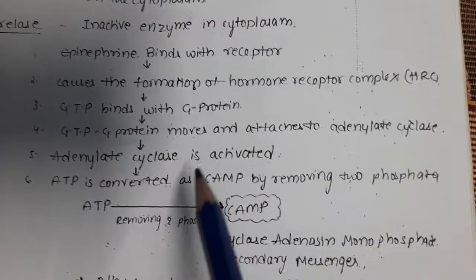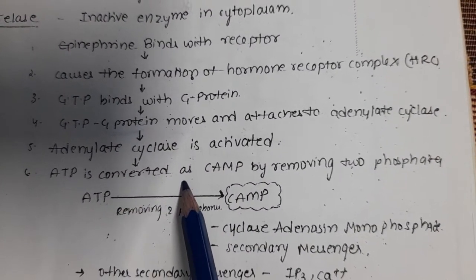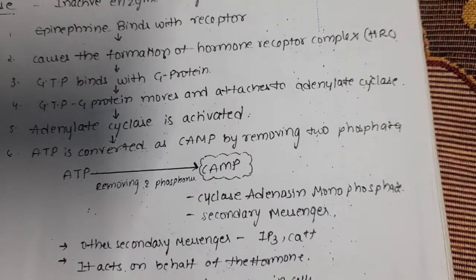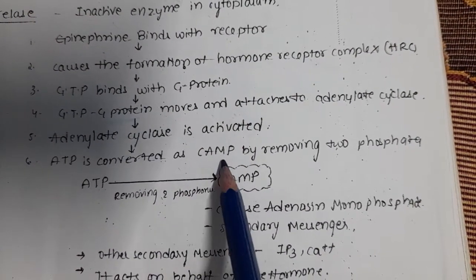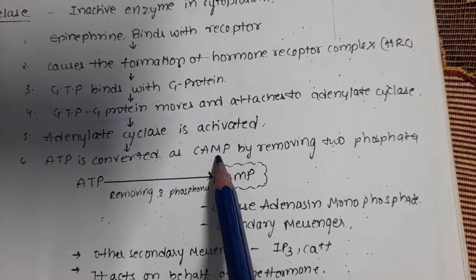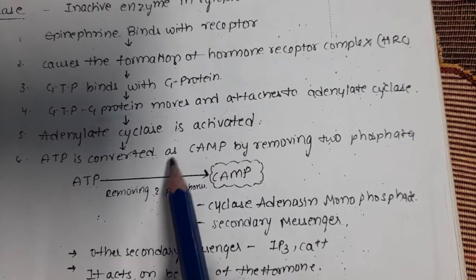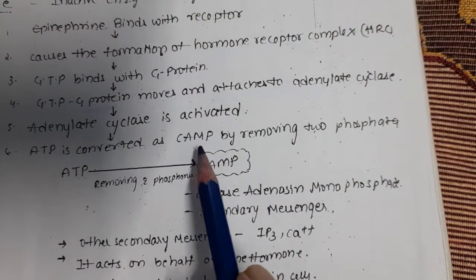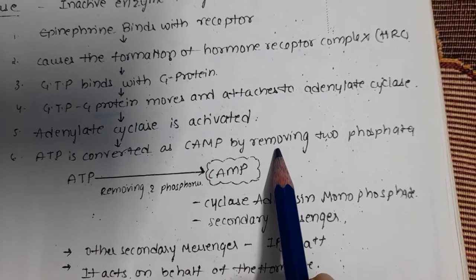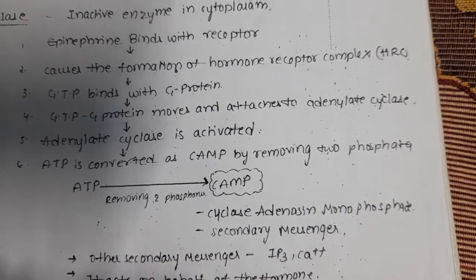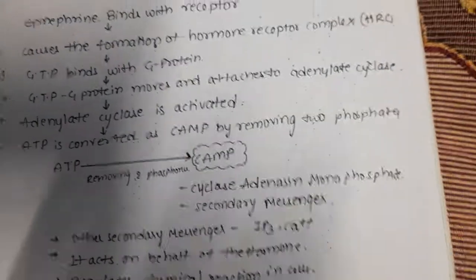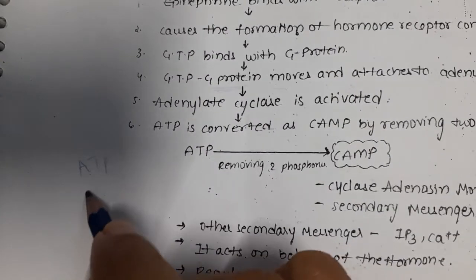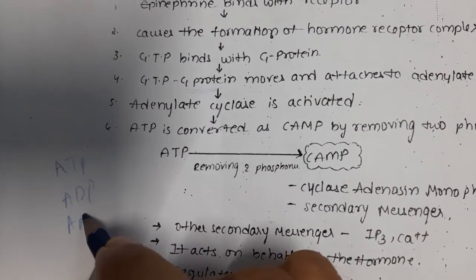Now it is activated, and ATP is converted to cyclic adenosine monophosphate, cyclic AMP, by removing 2 phosphates. Everyone already knows ATP is adenosine triphosphate, ADP is adenosine diphosphate, AMP is adenosine monophosphate.